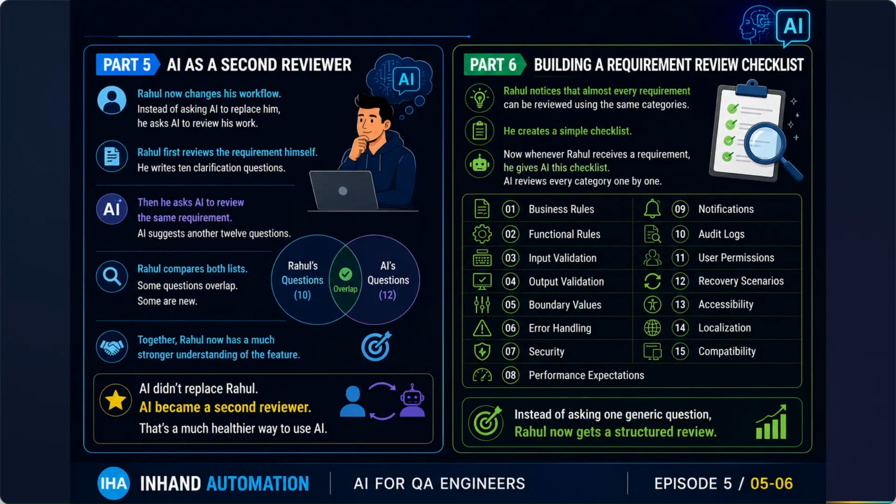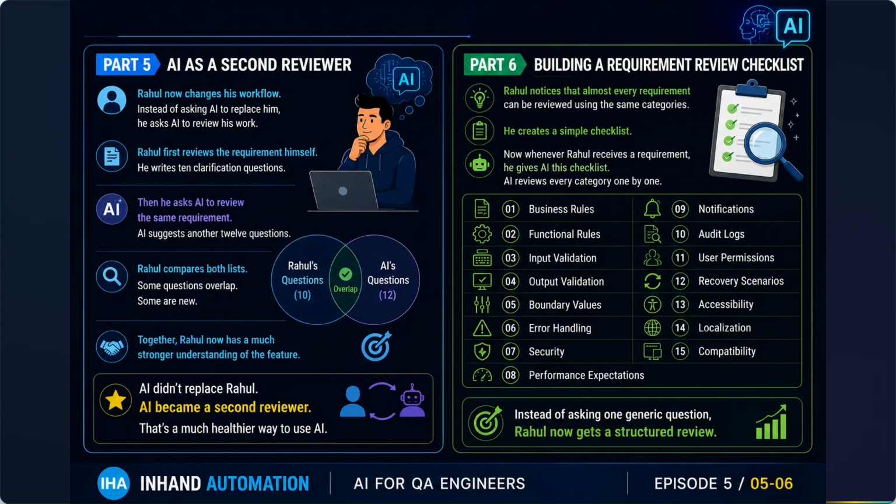So now whenever Rahul receives a requirement, he gives AI this checklist. AI reviews every category one by one instead of answering one generic question. Now Rahul gets a structured review from the AI. So you can also take a note of this list. Along with your requirement, you can give this checklist to your AI assistant, and as a result you will get a better outcome and a better reviewed requirement from the AI side.